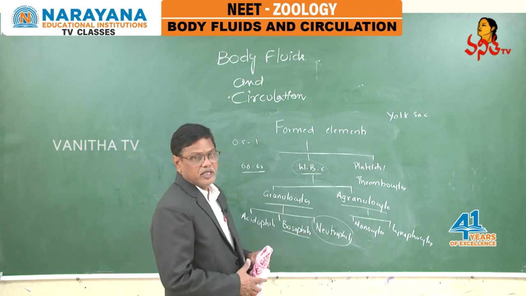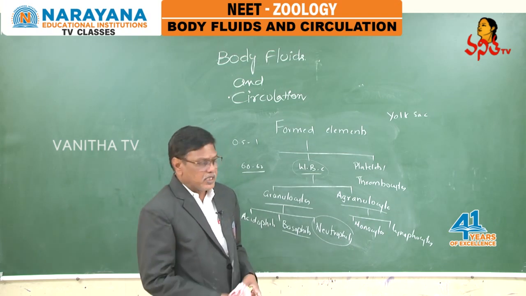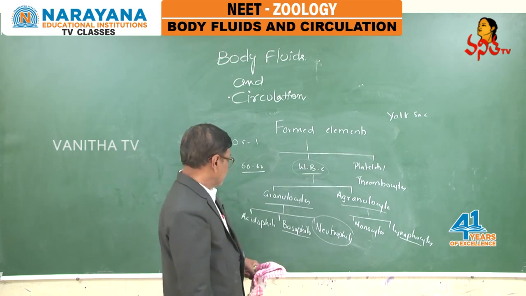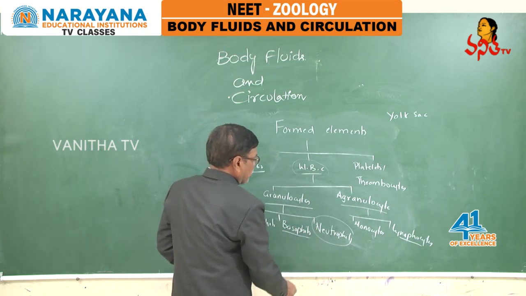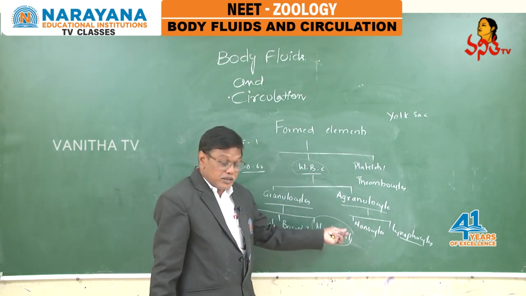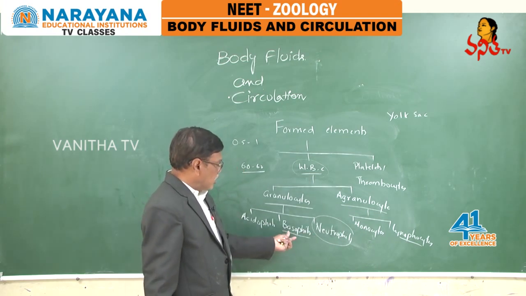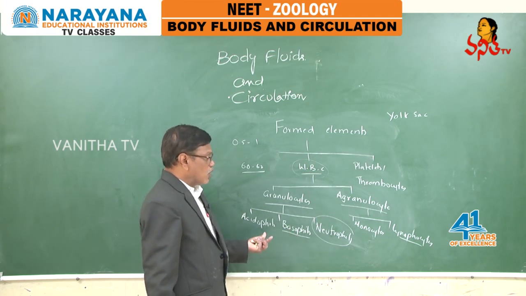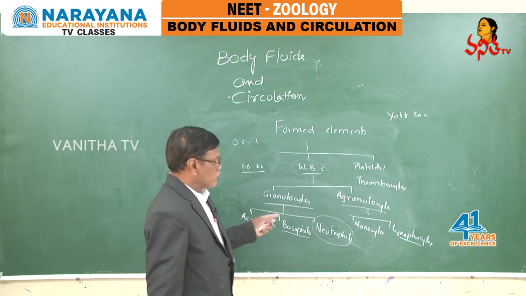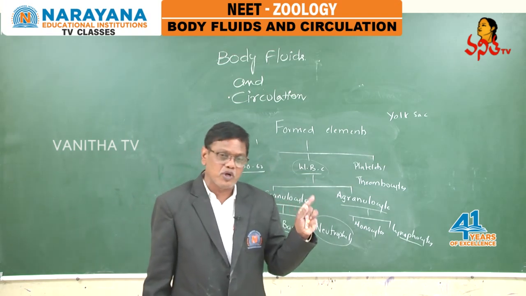Acidophils are 2 to 3%. Monocytes are approximately 5%. Lymphocytes are approximately 30%. Notice, sometimes a question may be asked: arrange these WBC based on their percentage, starting from the least. Basophils, then comes acidophils 2 to 3%, then monocytes, after that lymphocytes, and neutrophils are the most abundant.